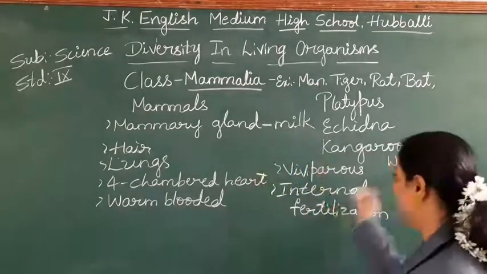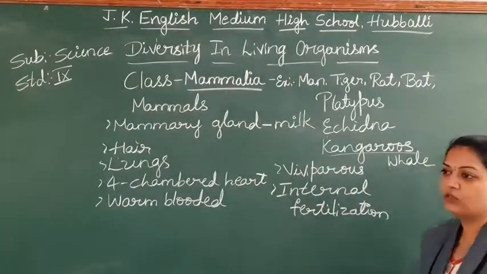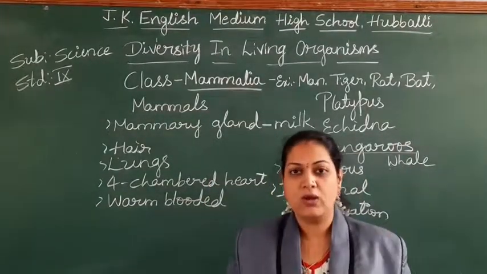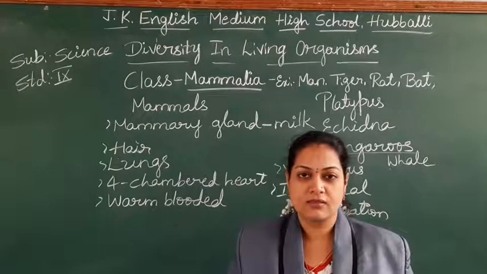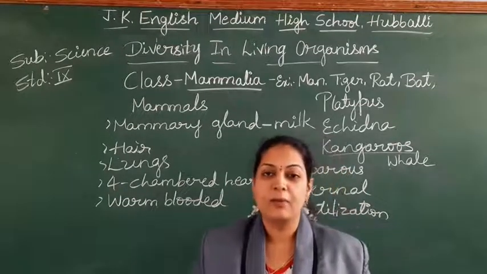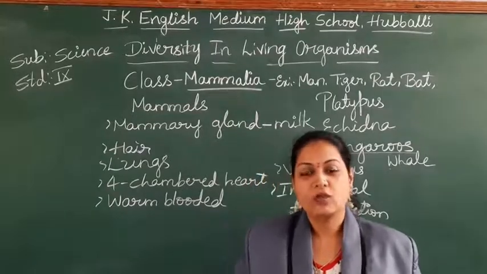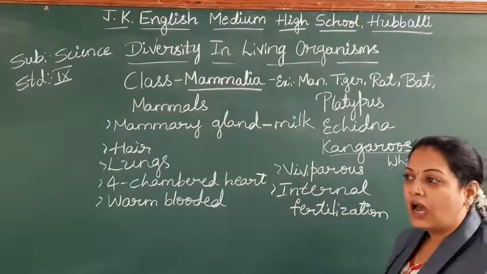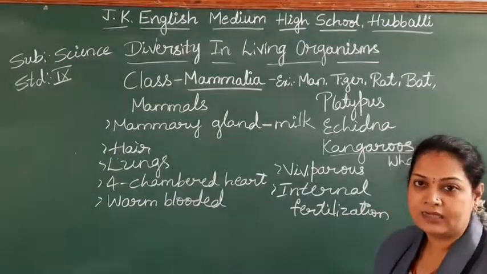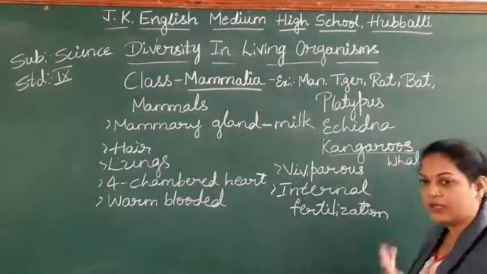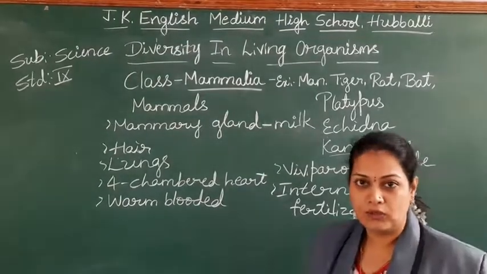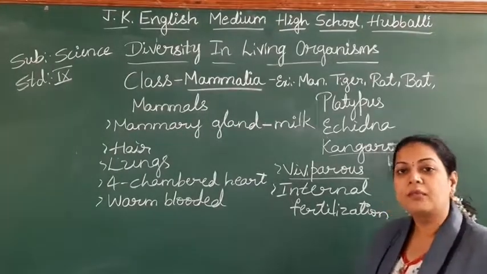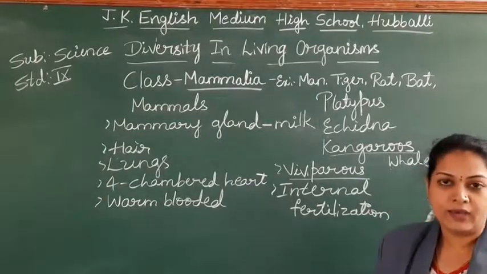Right? So, whale. Kangaroos, as you know the speciality, the body is having one pouch. So in the pouch, they will keep their young ones, right? Nothing but we can call it as a parental care, right? So that parental care we find in all the mammals, right? From the amphibia itself, the parental care starts. But here in the kangaroo, there is a special type, that is the presence of a pouch. Here I mentioned viviparous, students. Nothing but the mammals will give birth to the young ones.